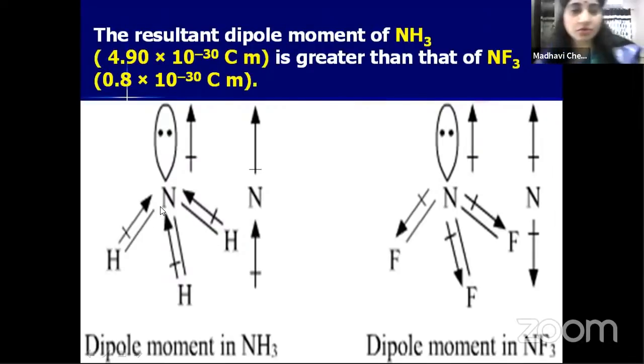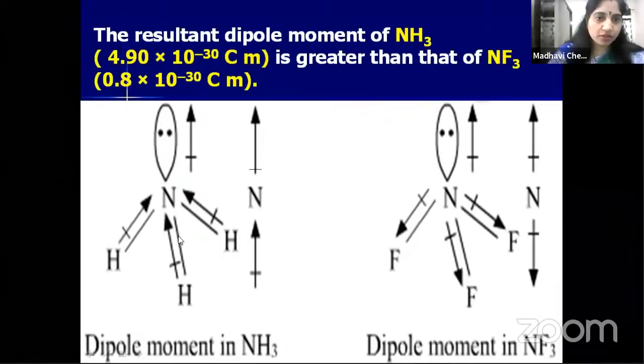In case of NH3, nitrogen is more electronegative. So that's why the bond pair of electrons shift towards nitrogen. See children, these three are the dipole moments, because they are showing towards nitrogen, because nitrogen is more electronegative when compared with hydrogen. So these three vectors have a resultant dipole moment. The resultant dipole moment is in this direction. See children, this arrow shows the resultant dipole moment of these three vectors.